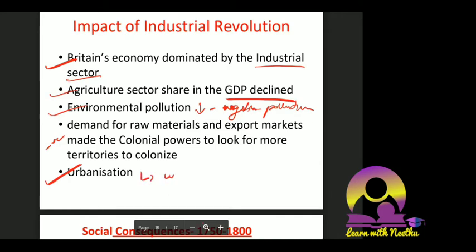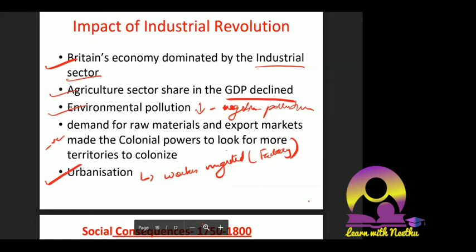Why did urbanization happen? Because workers migrated, and centralized factory-based production was there. They wanted to work in factories, because agriculture was not contributing much to them and was not profitable, so they had to come to cities looking for work.